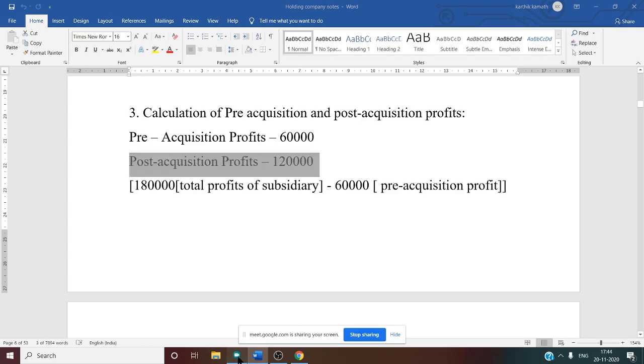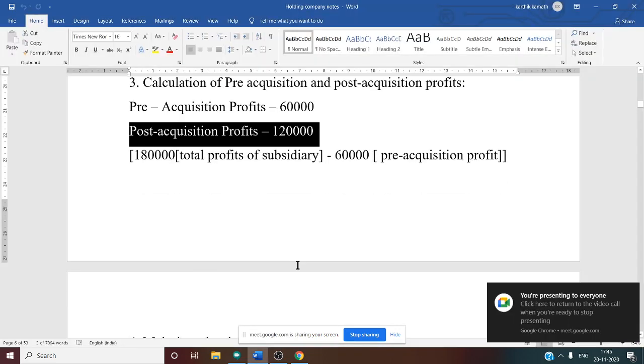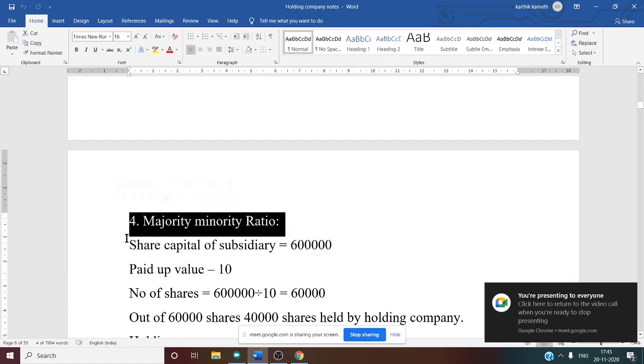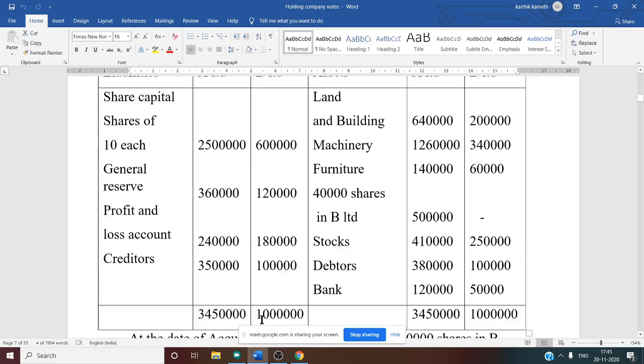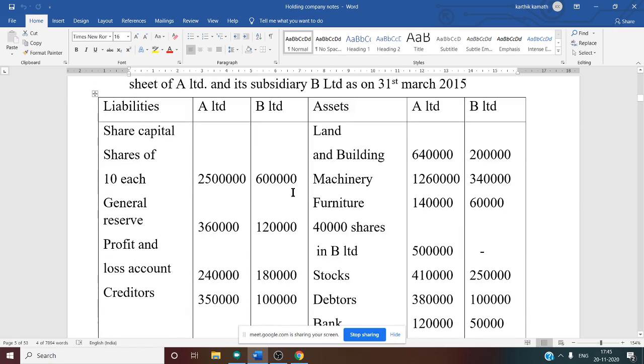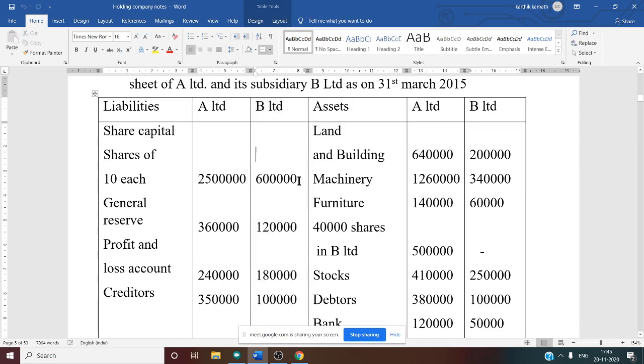So now what is our next step? Next step is to find out the majority minority ratio. How to find out the majority minority ratio? Once again we need to see the problem. For the purpose of majority minority ratio, we want the share capital of the subsidiary only. Subsidiary is B company. Share capital of B, we know, is 6 lakh.